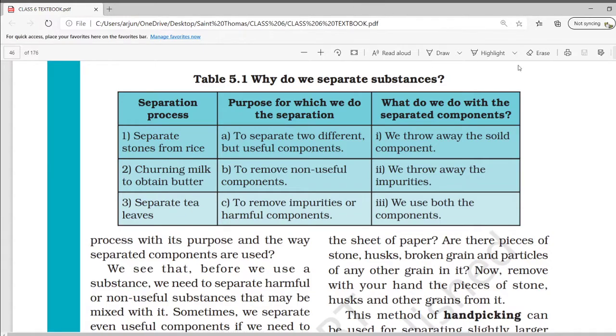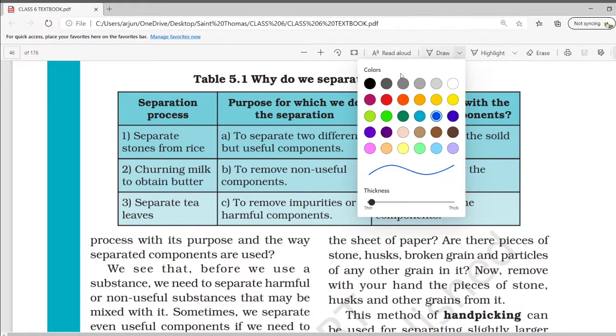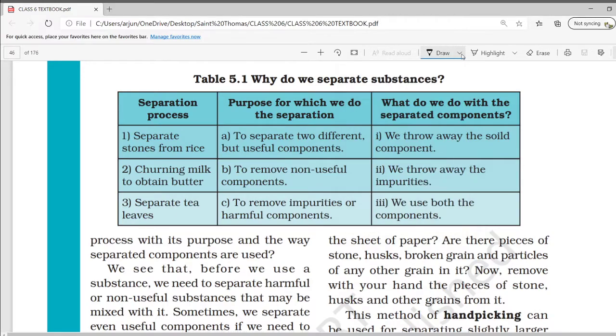So, here you can see table number 5.1 is given. We have to see the separation processes, the purpose for which we do the separation, and what we do with the separated component. By doing this activity, you will know why the separation is necessary. So, starting from the first, separate stone from the rice. What is the purpose of separating stone from rice? We have to select any one option from this.